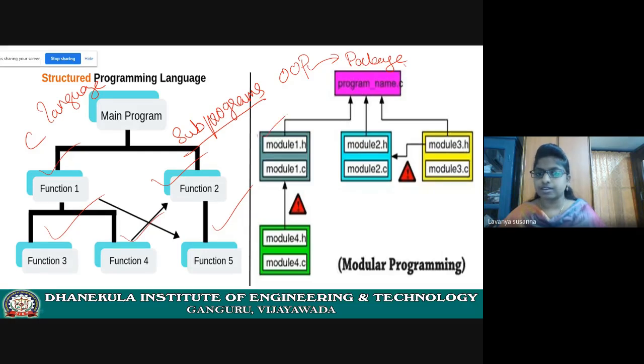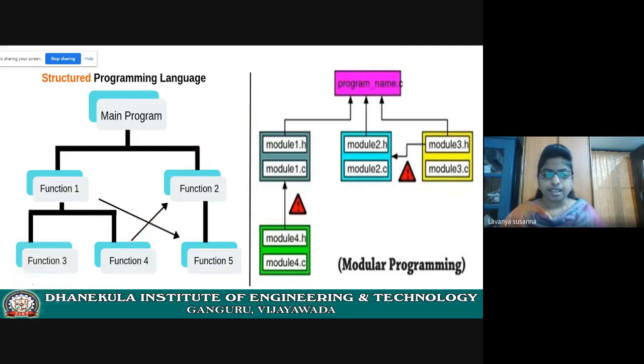See here, you're including Module 2.h, all these things. You can include it or you can import it. In object-oriented programming, it is called a package. In structured programming, it is called subprograms.